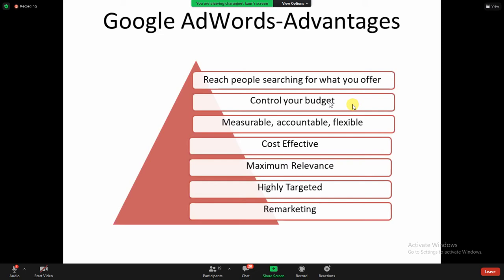As we know, it's cost effective. Like I said, you can have your budget set so that you can save your cost. Highly targeted remarketing: you can also remarket or retarget your customers once you have sold your services or a product to them. You can also retarget them on online platforms like shopping platforms.